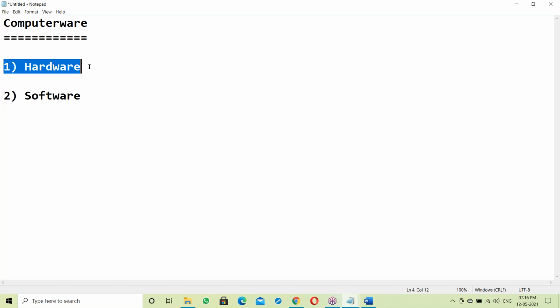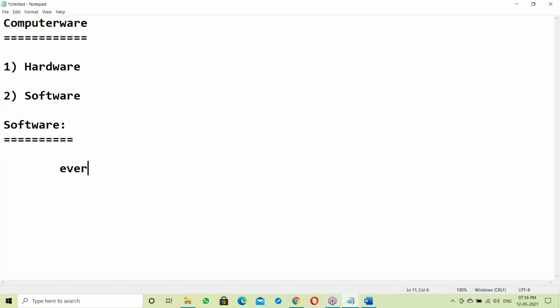like keyboards, mouse, hard disk, monitor. All these hardware components we can touch. But we are not hardware engineers. We are software engineers. So let us move to software. Our topic is software. So what is software?